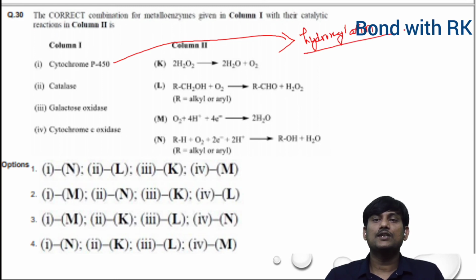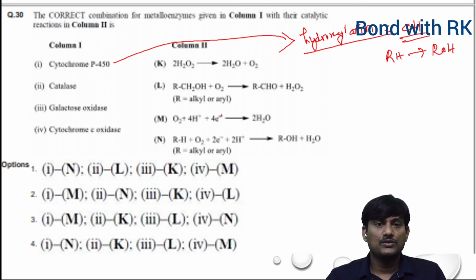So there is an insertion of hydroxy group. This can insert hydroxy group. RH can be converted into ROH. This cytochrome P450 converts RH, alkanes, into alcohols.